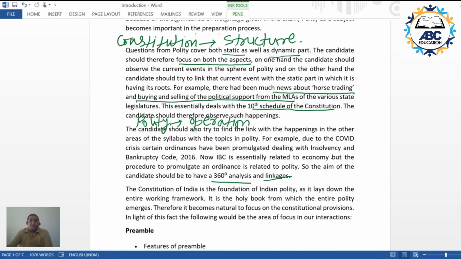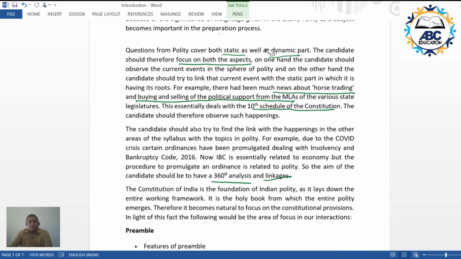Apart from this, the candidate should understand that the topics in the civil service examination are not standalone topics, in the sense that they are never isolated. They are essentially related to one another.